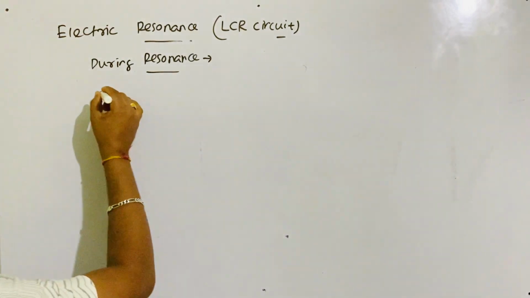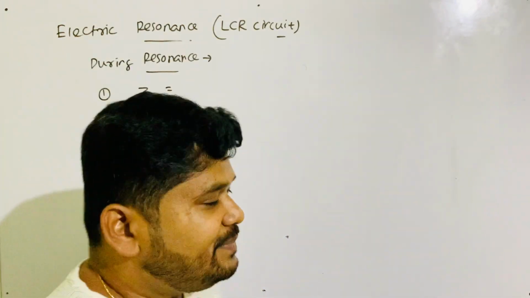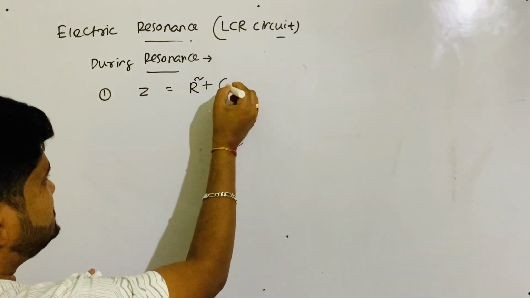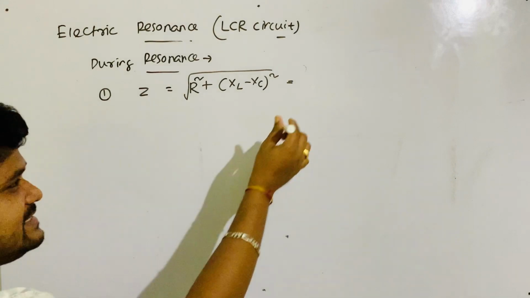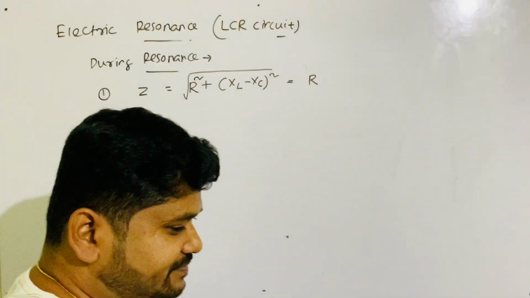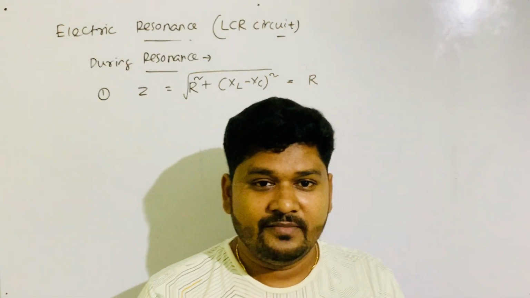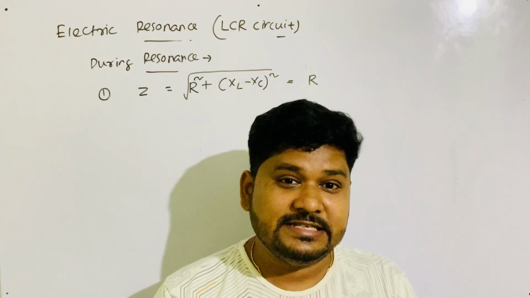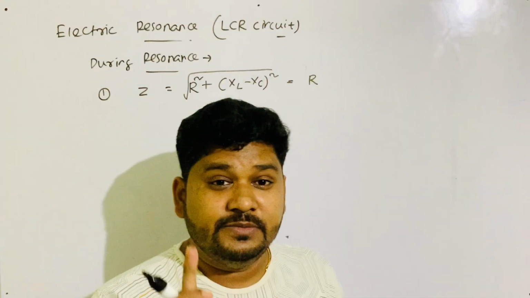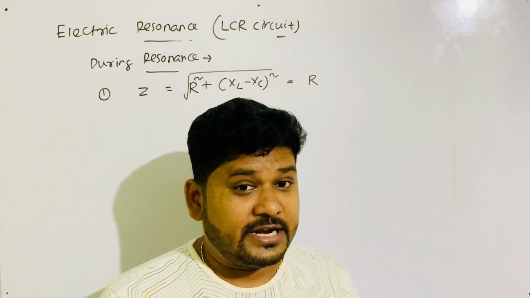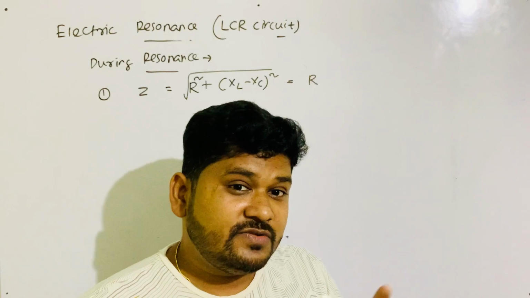First, during resonance, what is the impedance of the circuit? In the impedance formula, square root of R square plus XL minus XC whole square, XL and XC cancel. So the square root of R square is R. In resonance XL is equal to XC, they cancel each other, so impedance is equal to resistance. This is an important 1 mark question for the exam.